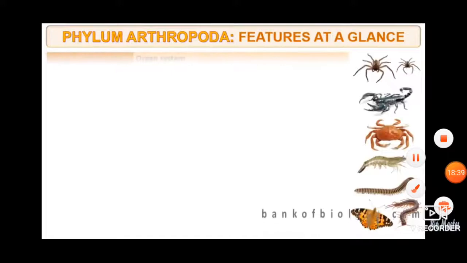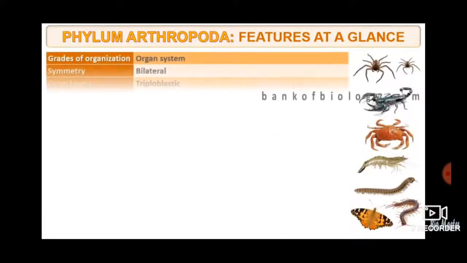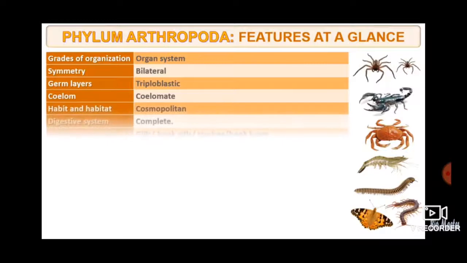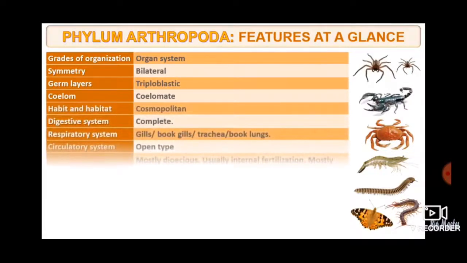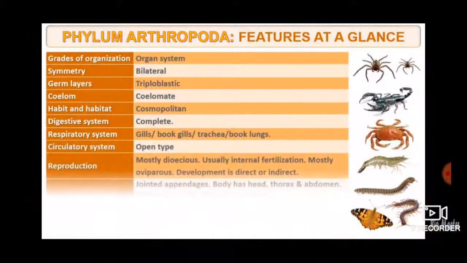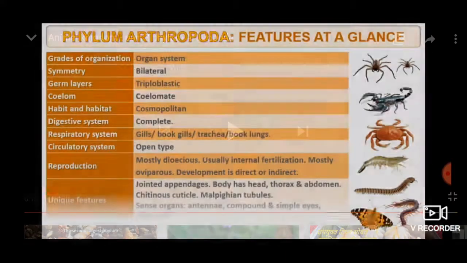So features at a glance. How is the symmetry? Bilateral symmetry. Germ layers triploblastic. Coelom is coelomate. Habitat cosmopolitan, that is, it is found everywhere. Digestive system is complete.